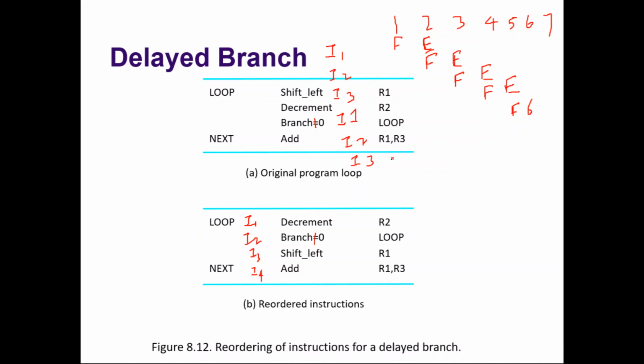Then also instruction 3 should be executed. It will be fetched during the sixth clock cycle and executed during the 7th clock cycle. Now the branch is not taken, so instruction 4 will execute. It will be fetched during the 7th clock cycle and executed during the 8th clock cycle. So there is no delay at all if you are using a two-stage pipeline.